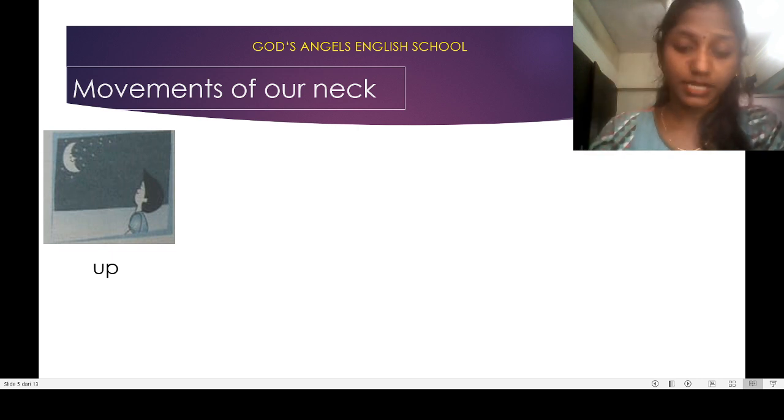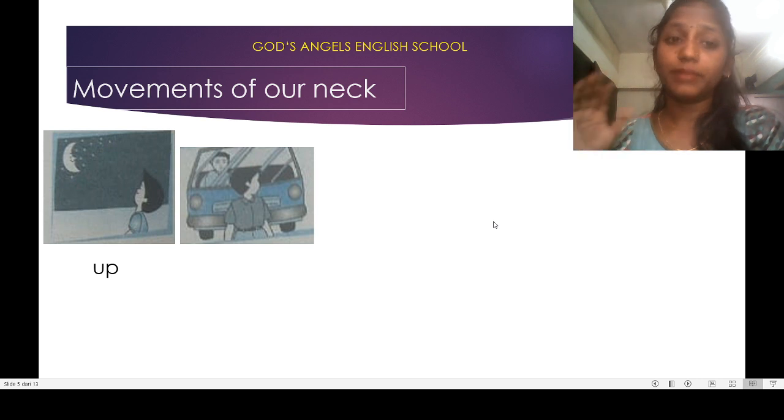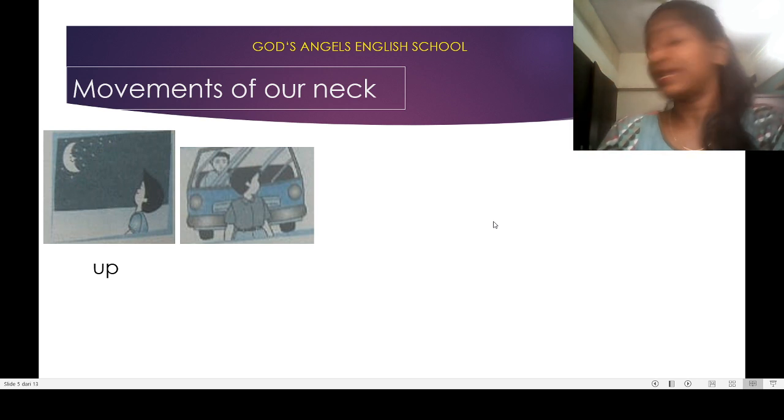so that is the movement of looking upwards. Yes, so the second movement is if you want to see something, what is going on behind. Yes, what is going on behind. So you will use your neck like this.